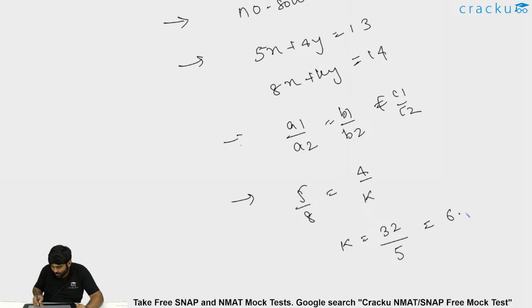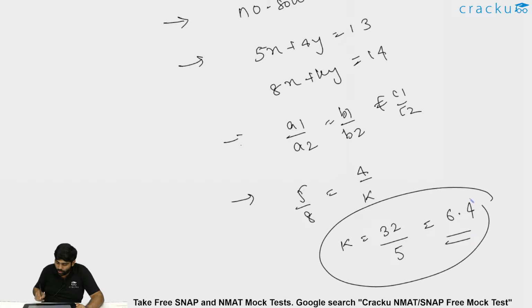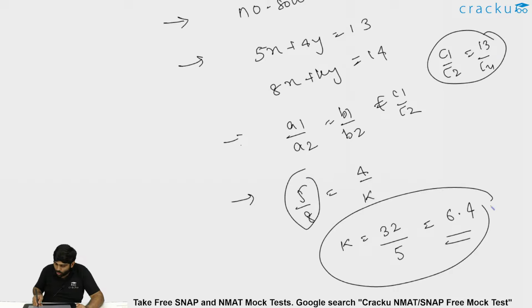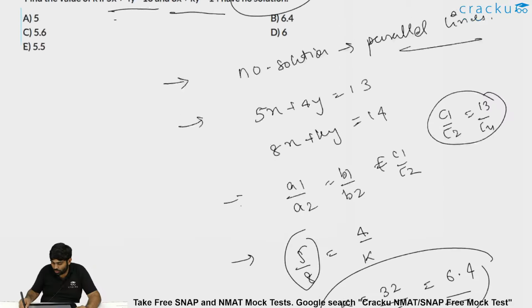This should be 5, 6 are 30 and 25, 4, 6.4. So k would be 6.4, and we already know c1 by c2 is 13 by 14, which is definitely not equal to 5 by 8 or 4 by 6.4. It is not equal, so that should be fine in this case. K should be equal to 6.4.